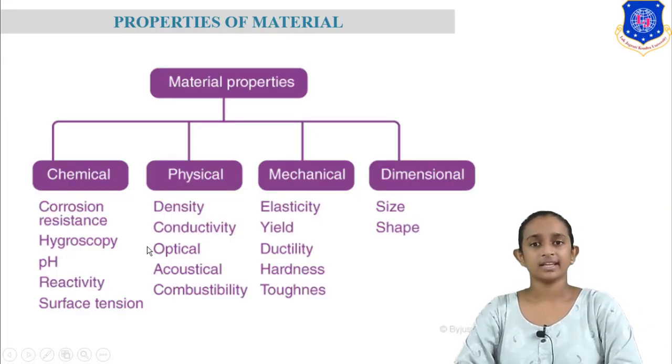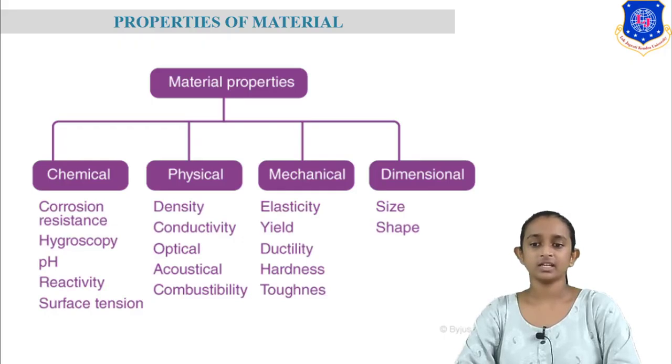So there are four properties of material. First one is chemical property, second one is physical property, third one is mechanical property, and fourth one is dimensional property. In chemical properties there are many properties like reactivity, pH, corrosion resistance.